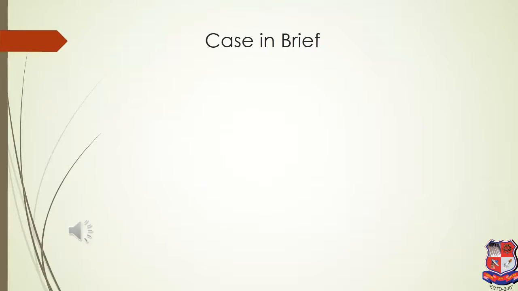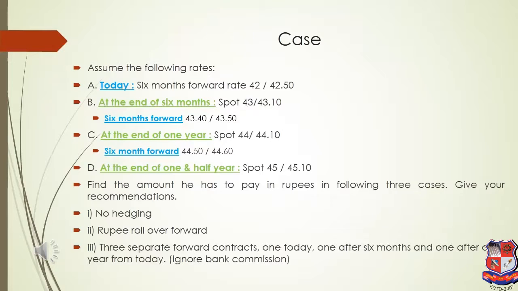The other details, the spot rate, 6-month forward rate and 1 year forward rate, are given in the next slide. I want you to write down all this detail in your paper, and then in the further slides you can understand this case study. This is a case study of a rollover contract.